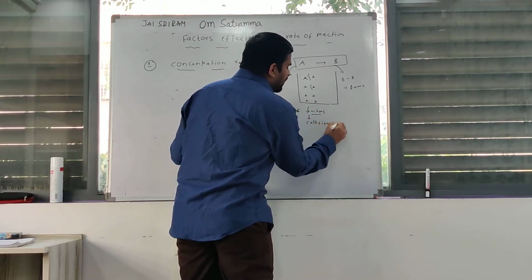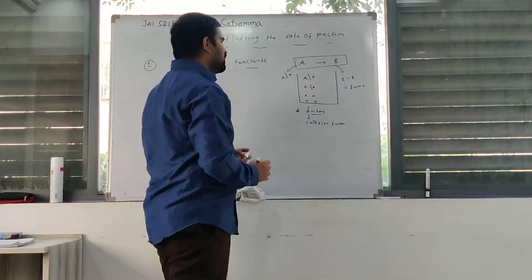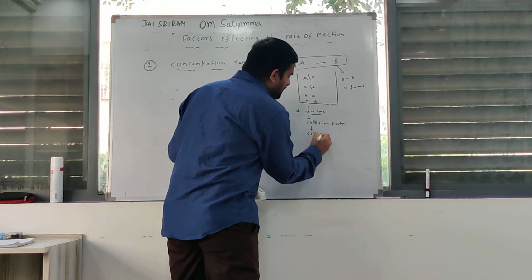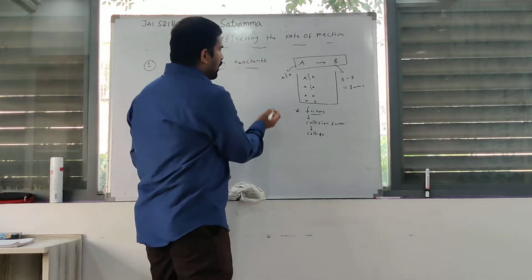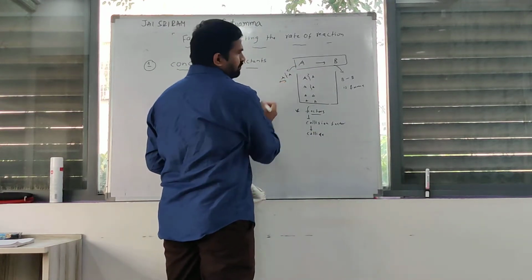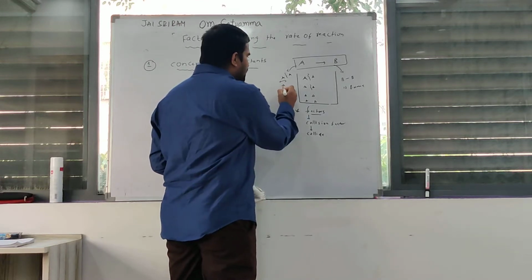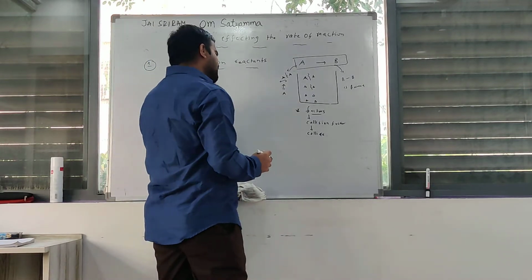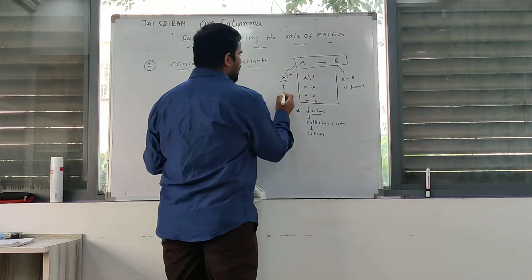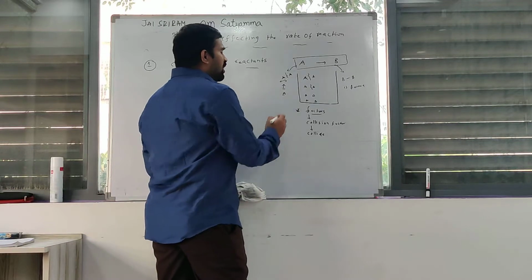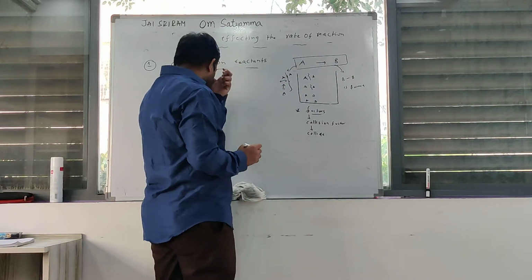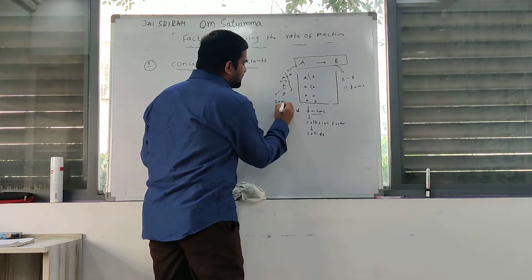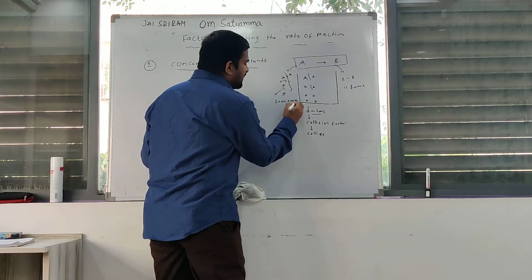What is the collision? Collision means collide. One A atom collides with another A atom, strongly touching. During this situation, some energy is released.